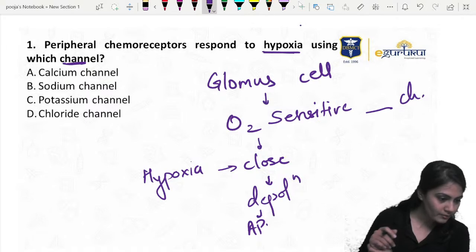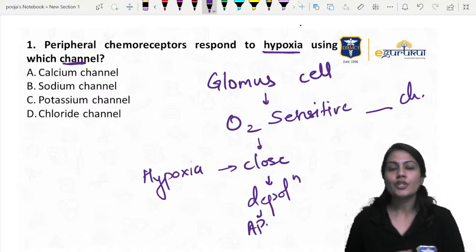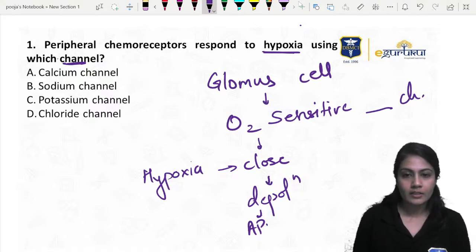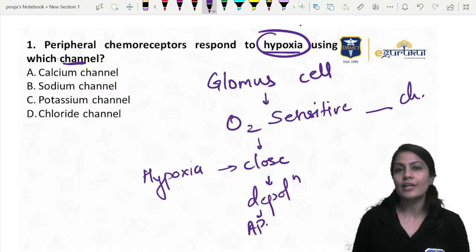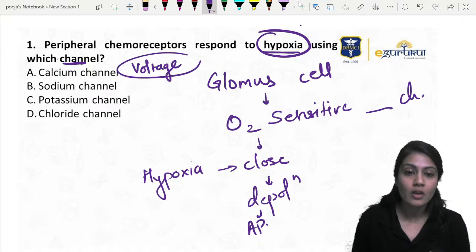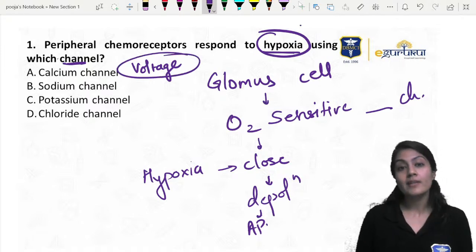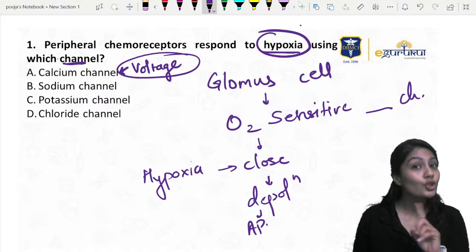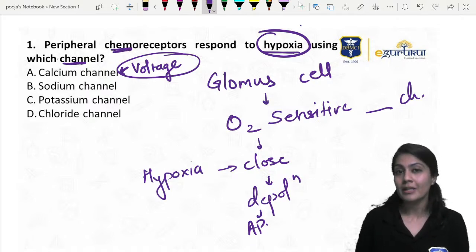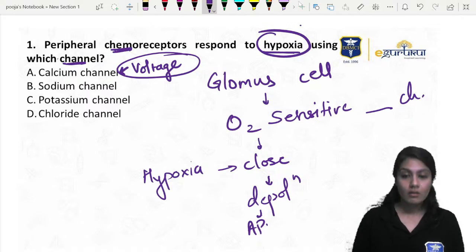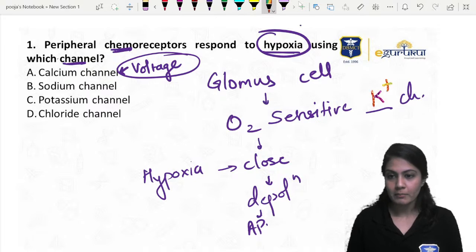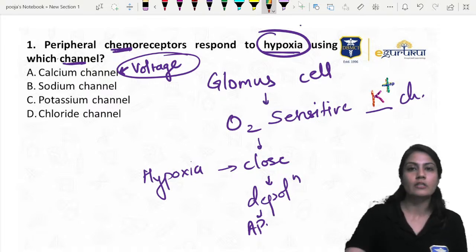It will not be calcium, kids. Yes, calcium is present in all cells. The calcium channels are not going to respond specifically to the hypoxia. The calcium channel responds to voltage, remember, not to the oxygen. Yes, calcium channels are also present, but they are going to respond to the voltage, not to the hypoxia. Kids, chemoreceptor, we are talking about the chemicals, and the chemical over here is the oxygen, right? So the answer is the potassium channel.